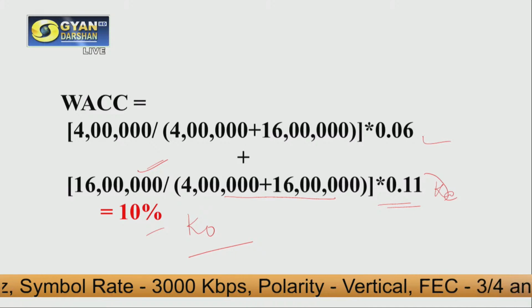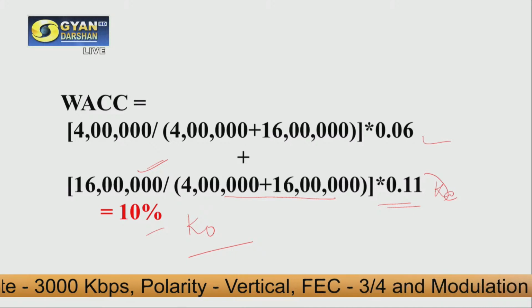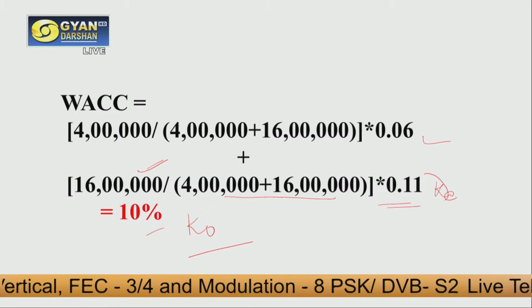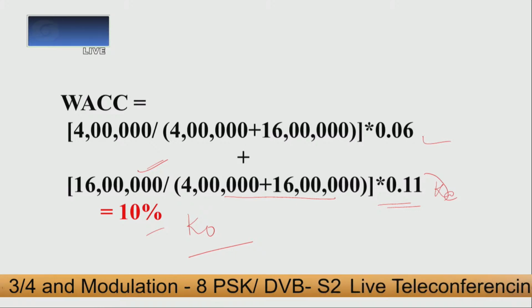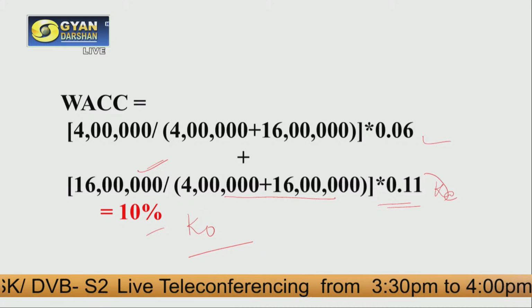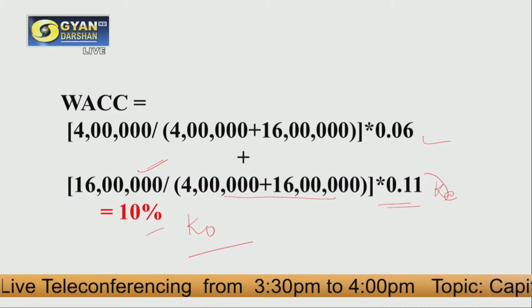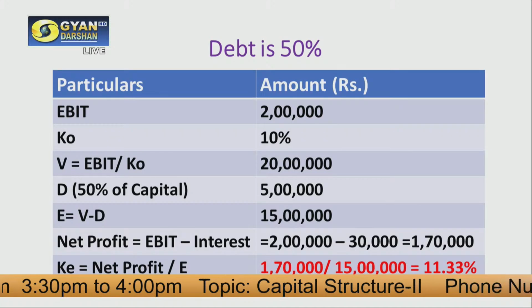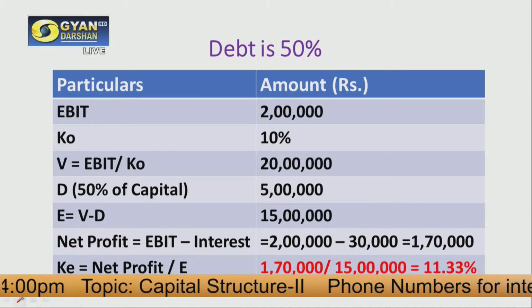So when we are moving from case 1 to case 2, we can clearly see that there is no change in the cost of overall capital. In case 1, when debt was 30%, the overall cost of capital was 10%. Now in case 2 also, the overall cost of capital is 10%. Let us check this for case 3 as well, when our debt is 50%.